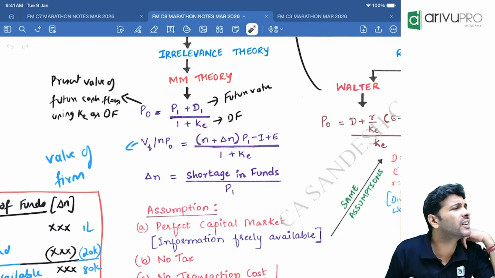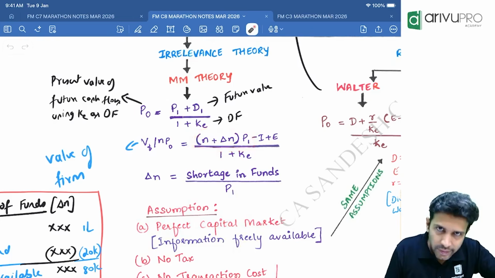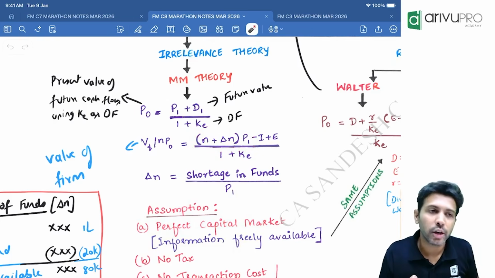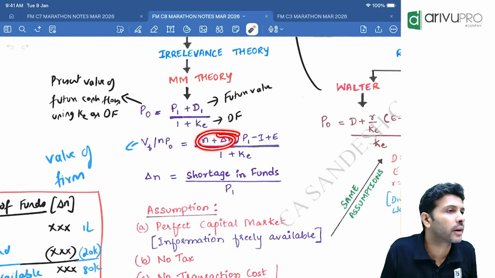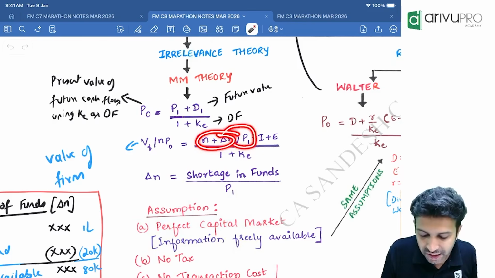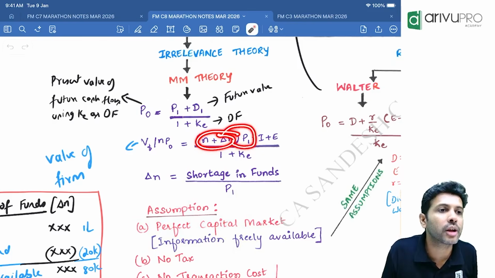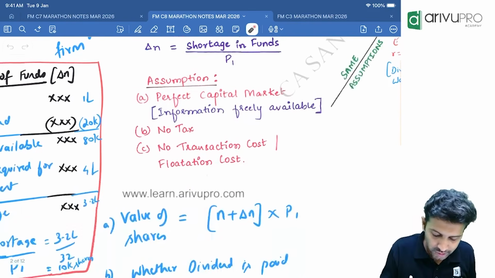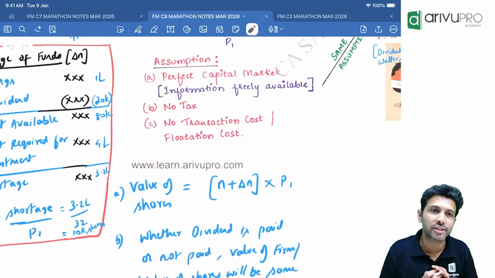Because n plus delta n is what? n is the existing shares, delta n is the new shares. If you add these, you get the total shares. Total shares multiplied by the market value of one share gives the total market value. So that is also another thing they can ask in this particular problem.